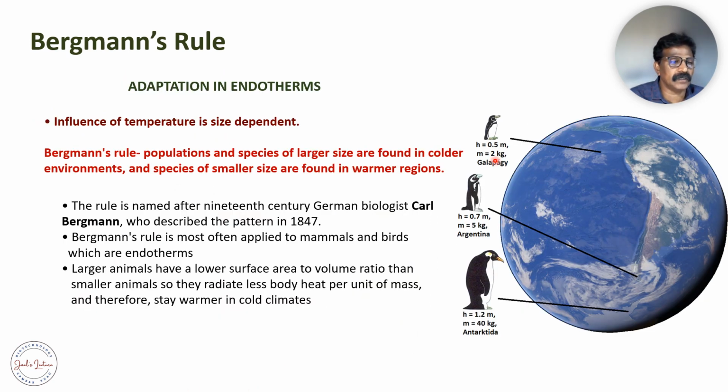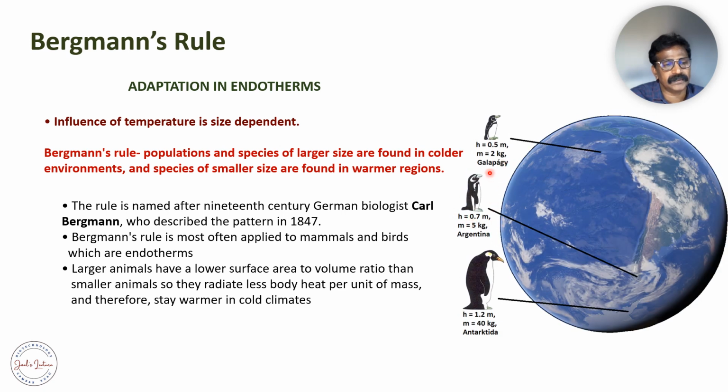Bergmann's rule revolves around the adaptation of endotherms, wherein the influence of temperature and size is size dependent. You can see here the Arctic region, where the size of the penguins is larger, the mass nearly 40 kg, whereas in Argentina, as we move towards the equator, it is only 5 kg.